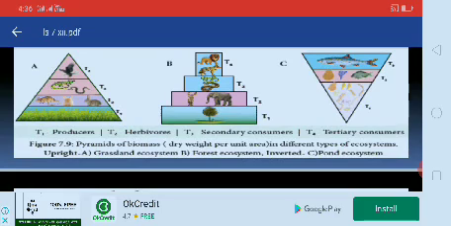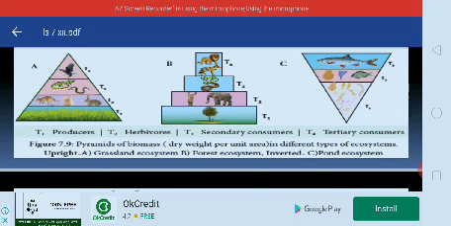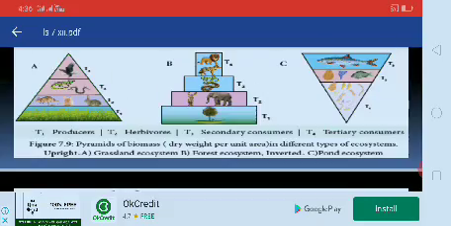See that one? The first one is a pyramid of biomass. There are different types of ecosystem. There is the upright position, the grassland ecosystem. The second one, forest ecosystem. The third one, inverted position, pond ecosystem.